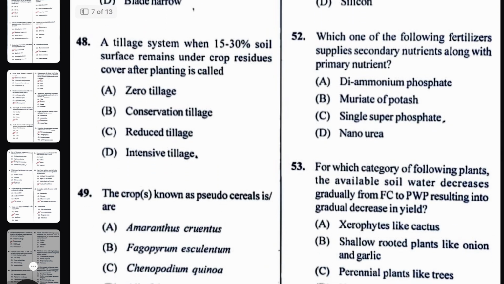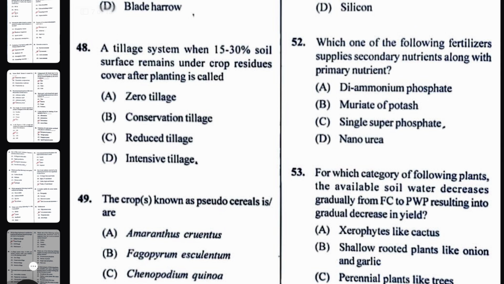Next question, a tillage system when 15 to 30% of the soil surface remains under crop residue cover after planting is called reduced tillage. In intensive tillage, that is clean tillage, less than 15% is maintained. Zero tillage is a conservation type of tillage, and in conservation tillage more than 30% residue can be maintained, and in reduced tillage you have to maintain 15 to 30% residue.